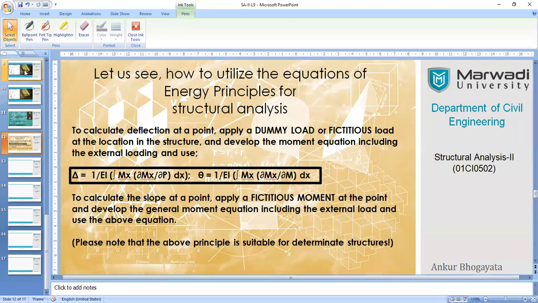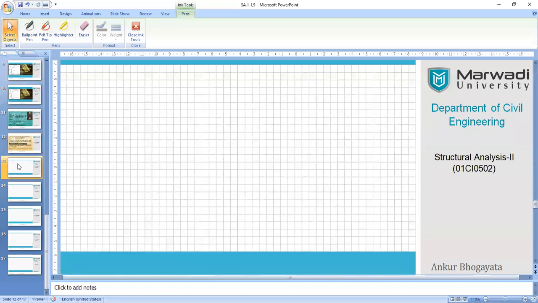Similarly, if you take the further partial derivative of the generalized moment equation with respect to the moment forces, it will provide you rotation. So these two equations are important for us, and let us see now how to solve problems based on energy principle number 1. For that, let me take a very simple and primary type of problem. Please don't write anything in your notes right now, just understand the procedure.